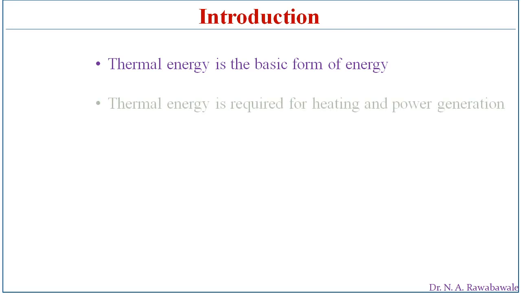So, first of all, the introduction to fuels and combustion. Thermal energy is a basic form of energy which is required for heating and power production. It is produced by burning of fuels such as wood, coal, and fuels from petroleum products.